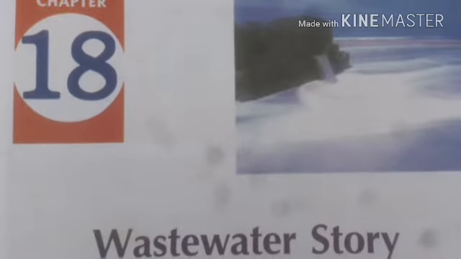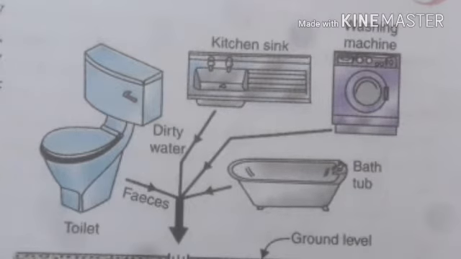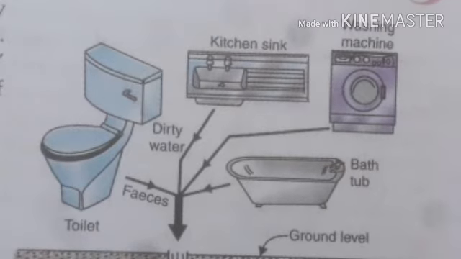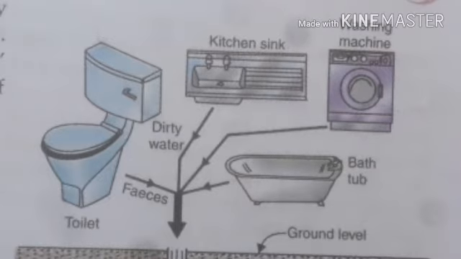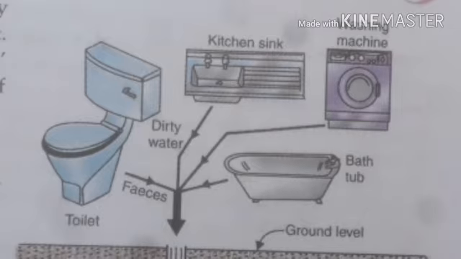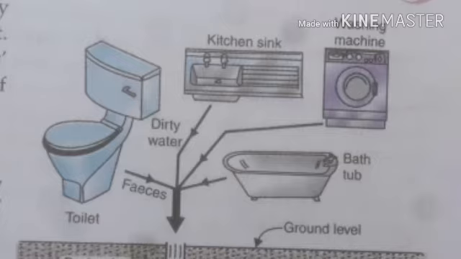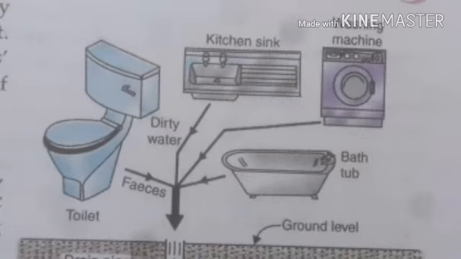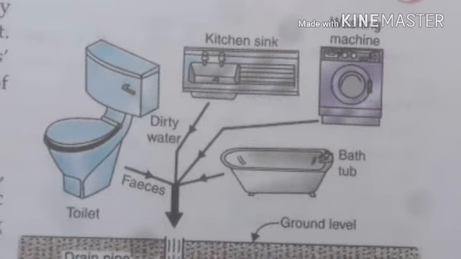So in this we started with what is actually wastewater or sewage. Whatever used water is there, it is called sewage water or wastewater. Once you use the water, it becomes wastewater or sewage. Sewage is nothing but whatever impure material is added to the water that you once used, and that water is carried away by a system called the sewage system.